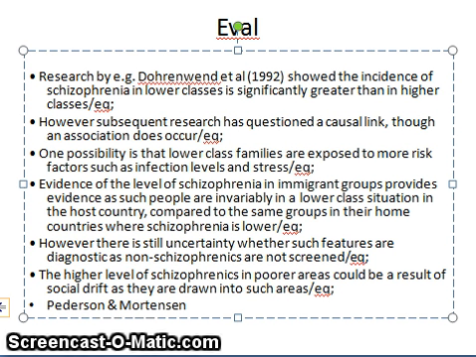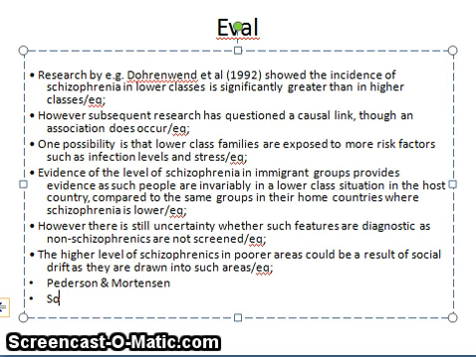There's also the problem of social drift. It might not be that living in the city causes schizophrenia, but having schizophrenia causes you to move to a city. Remember, housing is cheaper in the city, there's more medical care, and ironically, you are less socially connected. All of these things that schizophrenic people may have will draw them to a city. So it's not necessarily one way or the other.